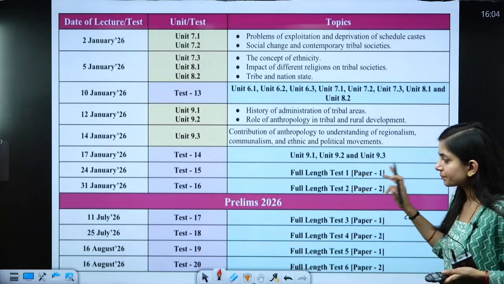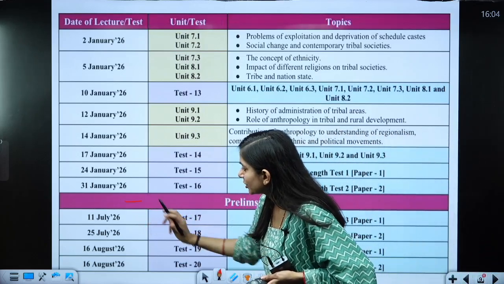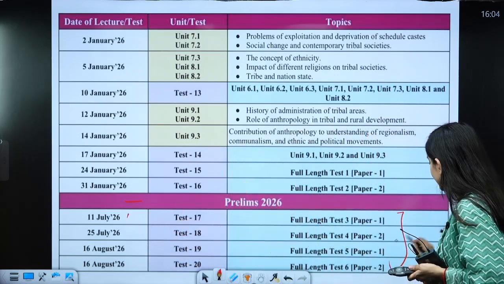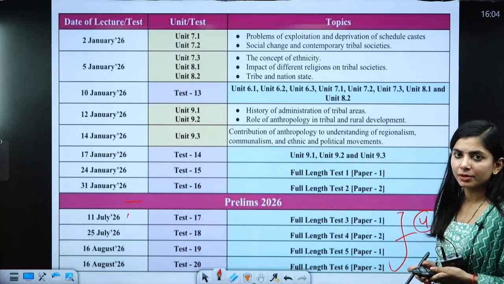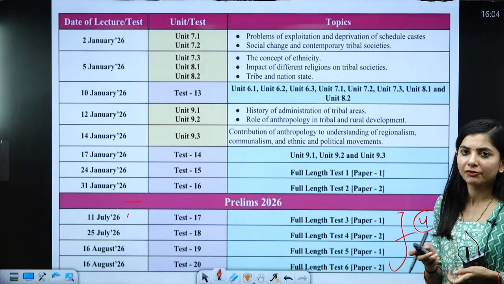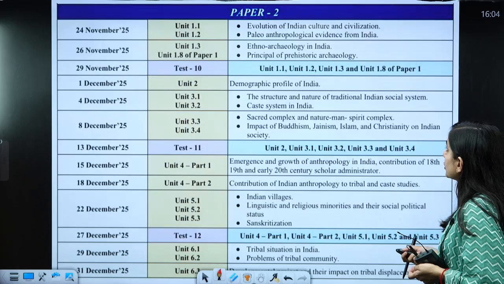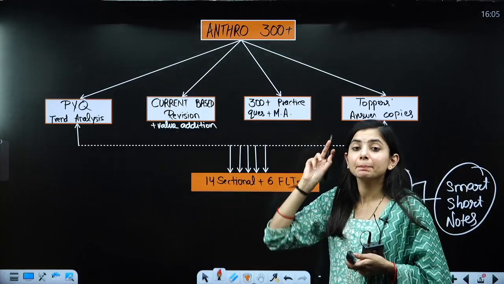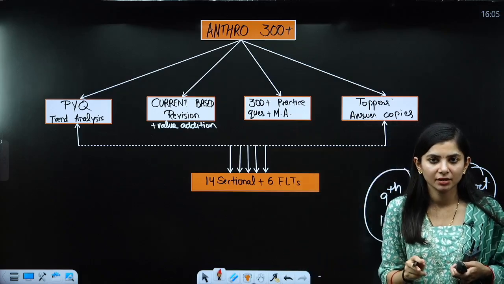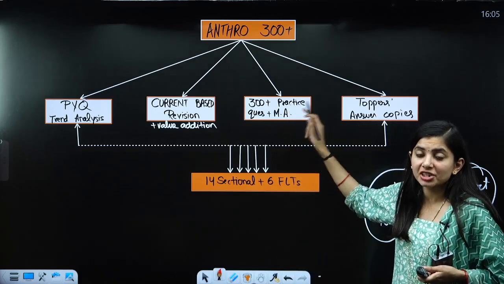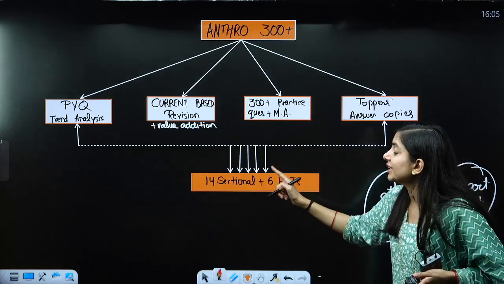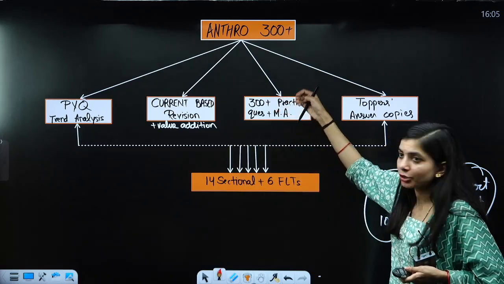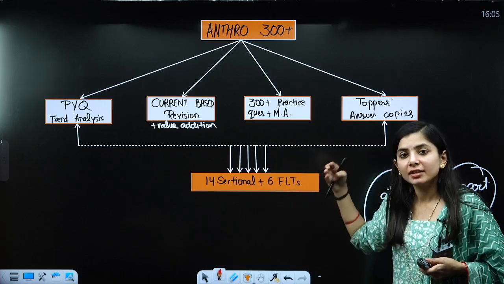Now, we are going to provide you a break, and from 11th July we are going to resume your full length tests, 4 full length tests again. This is the kind of mechanism we have. Now, talking about practice questions, we are going to provide you 300 plus practice questions with model answers. These are separate from the tests. You will have 14 sectional and 6 full length tests, and the questions you will find there are completely different.